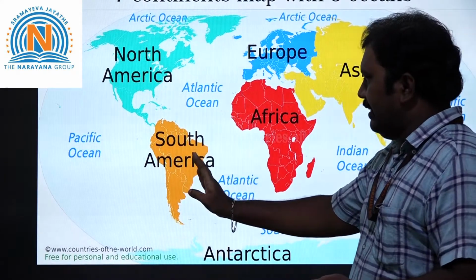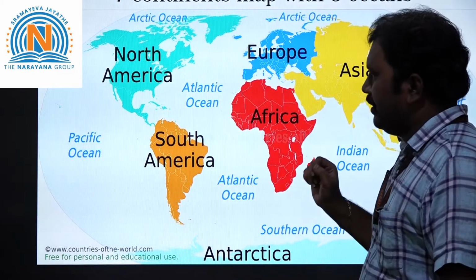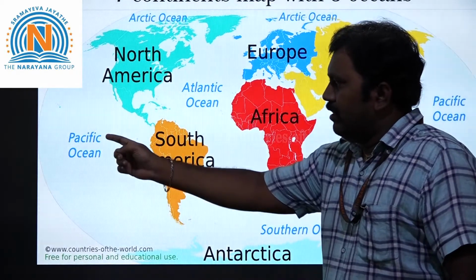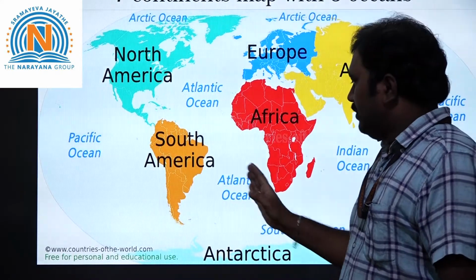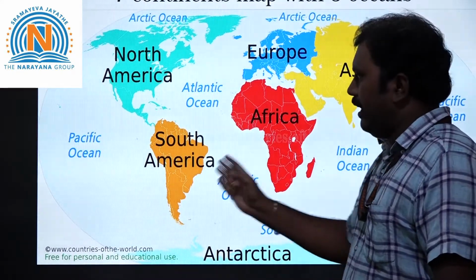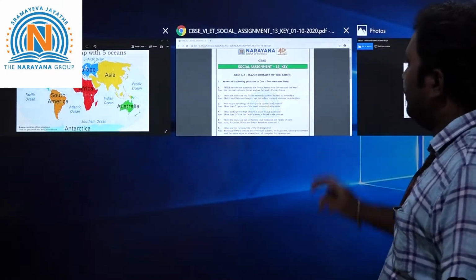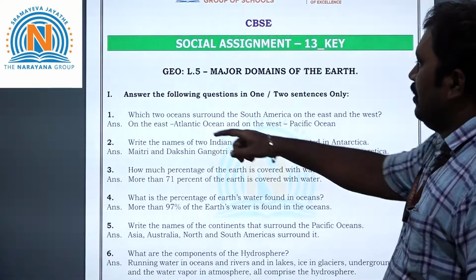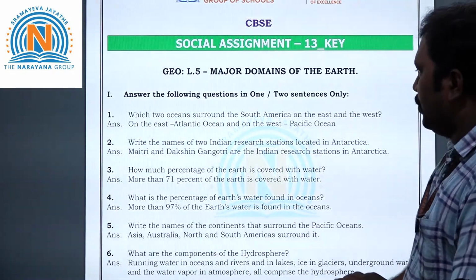So South America east side means this side. Which ocean is there? Atlantic Ocean. Then coming to the west side, which ocean is present here? Pacific Ocean. So what is the answer? Atlantic Ocean is east, and west is Pacific Ocean. So that is the first question answer. See here, children, on the east Atlantic Ocean and on the west Pacific Ocean.